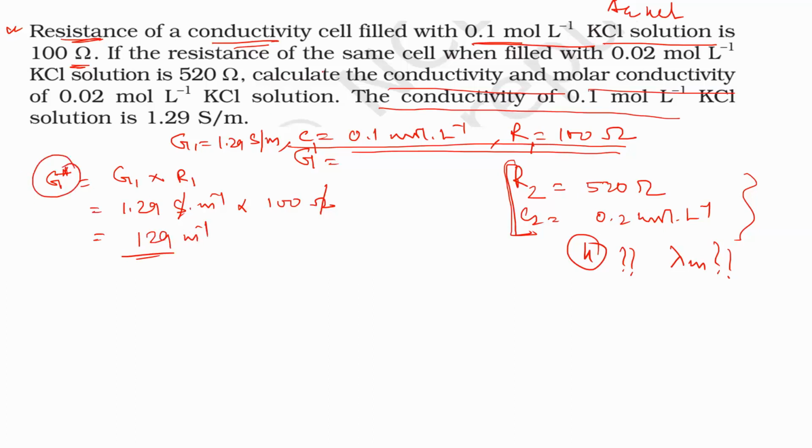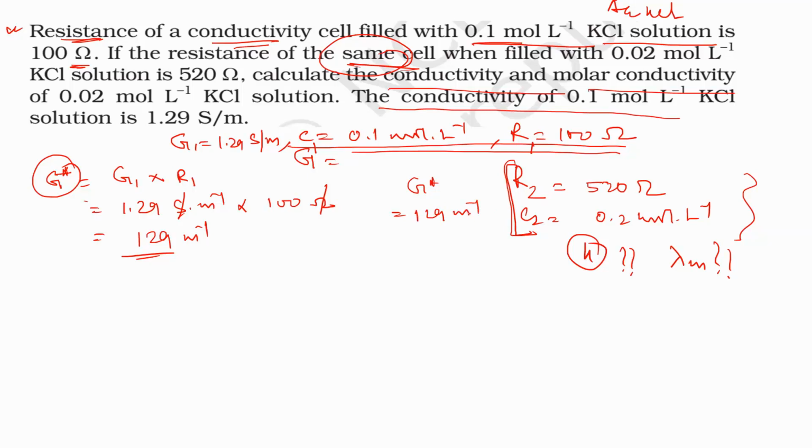Now it is saying the same cell. Same cell means the cell constant value will be the same. So in that sense, the G star value for the aqueous solution is also 129 meter inverse.